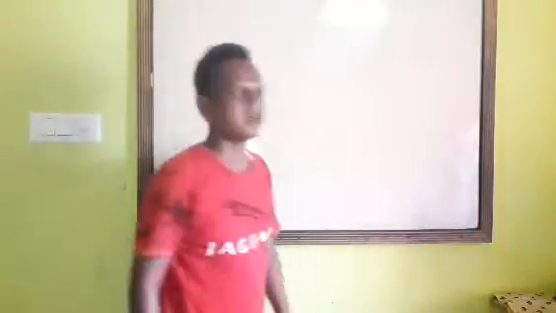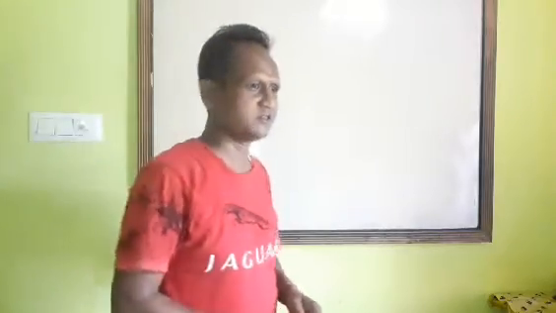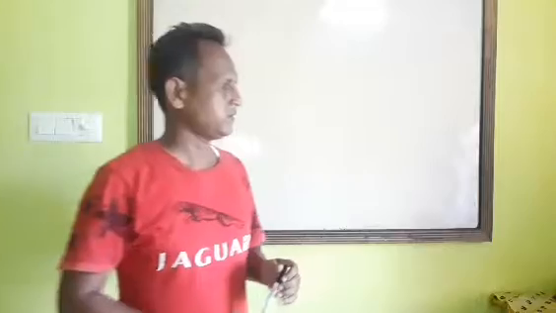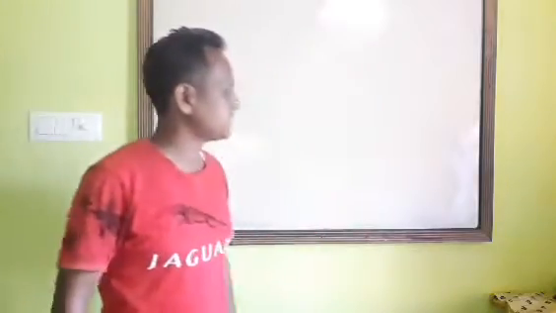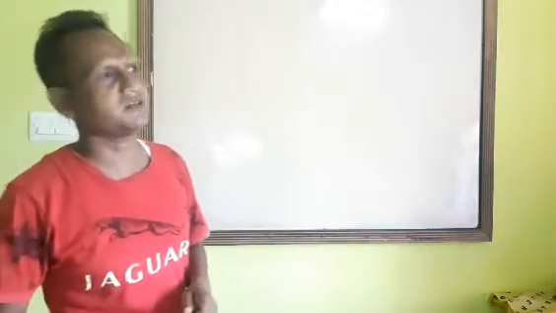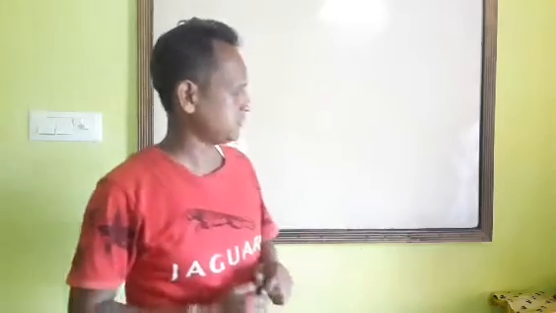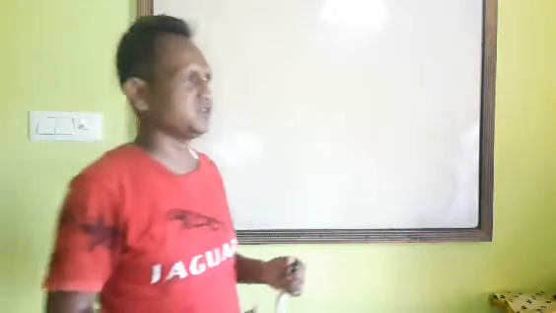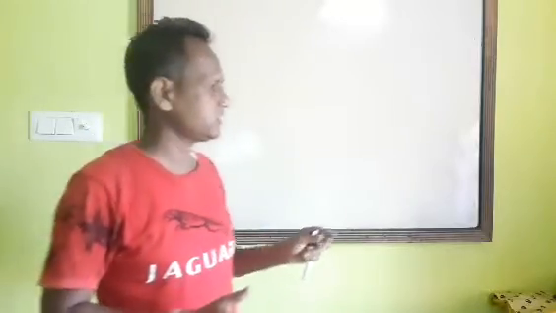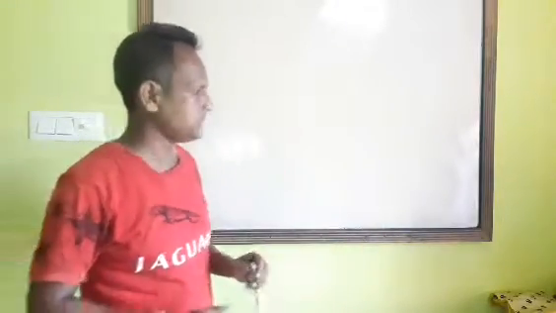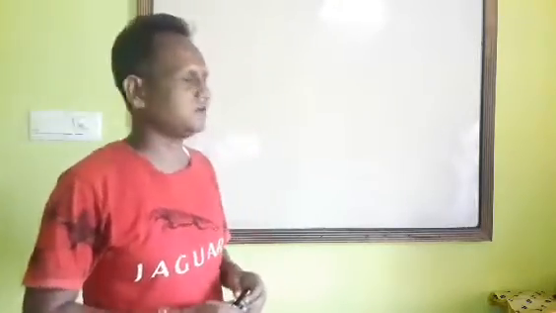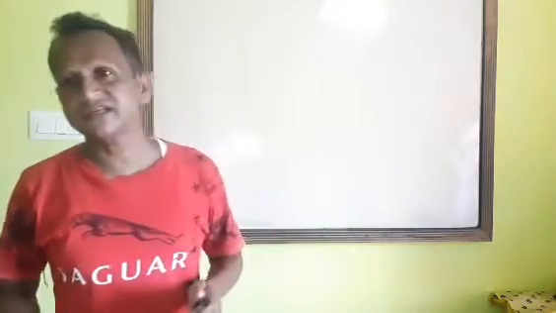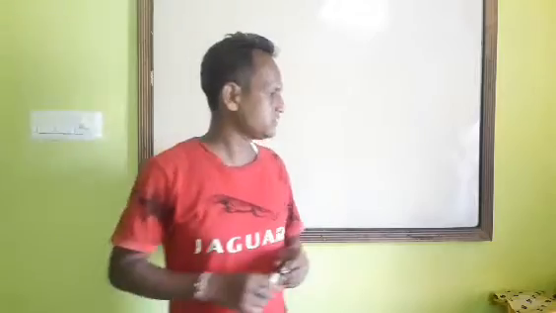Yesterday I taught you about the sentence and its types. We discussed the assertive sentence, interrogative sentence, imperative sentence, and exclamatory sentence. On the basis of structure, the sentence is divided into three categories: simple sentence, complex sentence, and compound sentence.